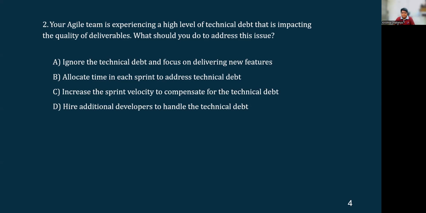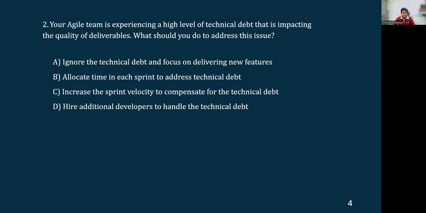So increasing the sprint velocity is not helping the technical debt, rather it increases the debt for the future or upcoming sprints, right? When you are working on more things at a time, there could definitely be an impact on the quality of the code or the feature being developed. So we are increasing the technical debt by increasing the sprint velocity, but not addressing the issue at all. So that is the wrong option as well.